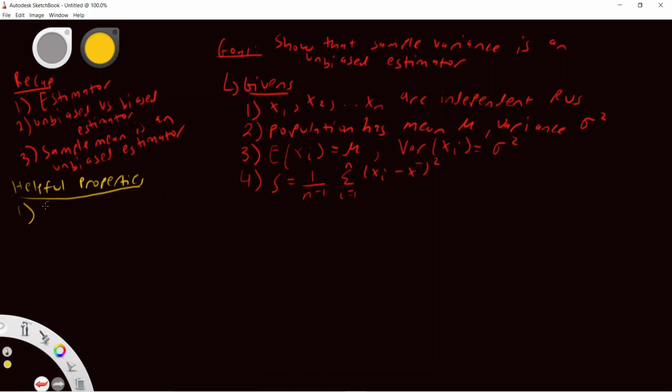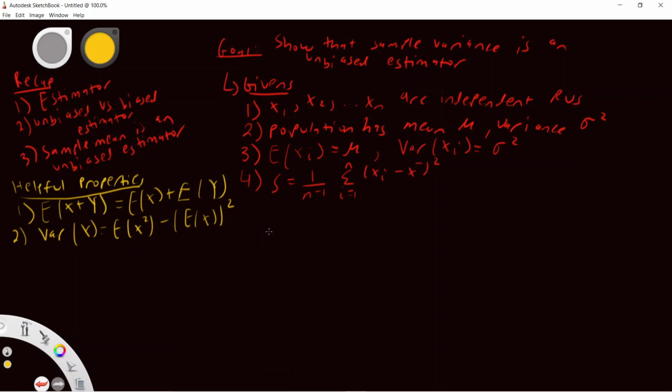The expectation of X plus Y, where X and Y are two random variables, is the expectation of X plus the expectation of Y. Another helpful property is that the variance of a random variable X is the expectation of X squared minus the square of the expectation of X. These two properties are going to come in very handy in order to do our proof.